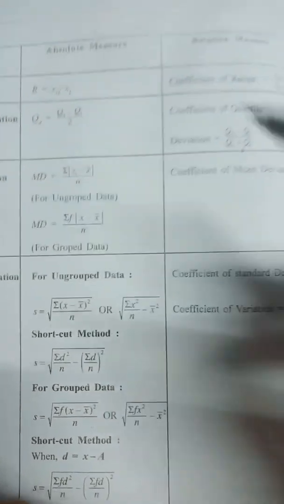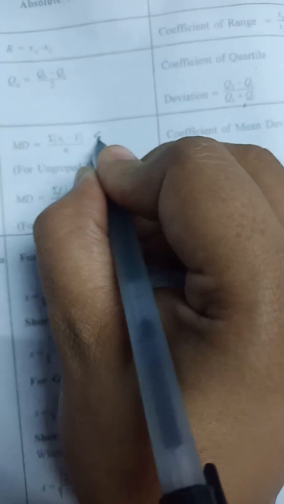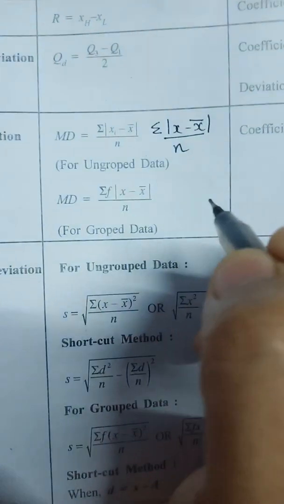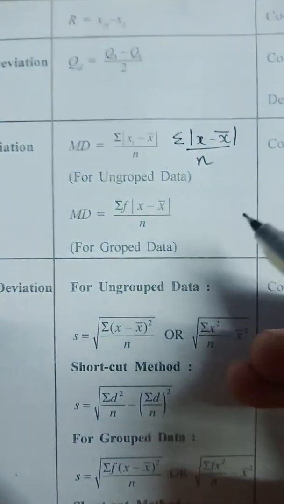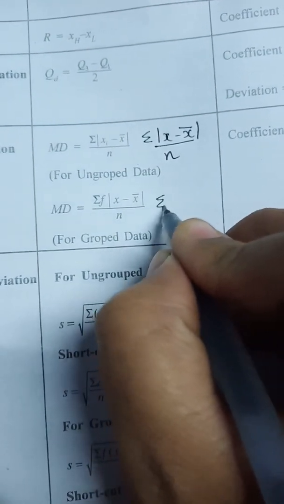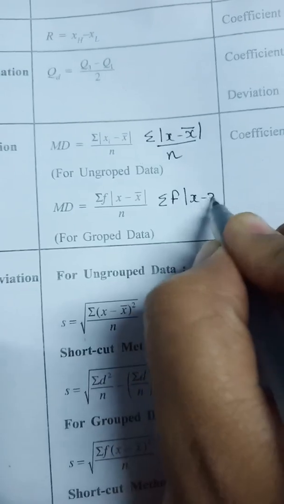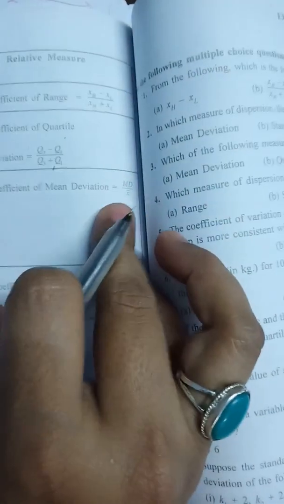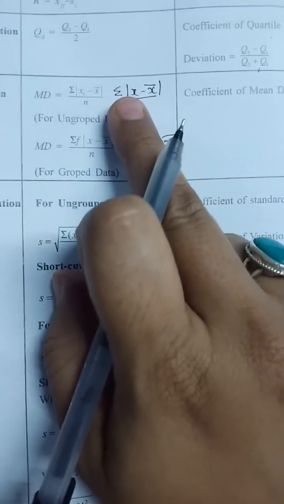Mean deviation equals sigma modulus of X minus mean upon N. This is for ungrouped data, when only the observations are given. For grouped data, sigma F comes in, F for frequency, and then it is the same, divided by N. Is that clear? And the coefficient of mean deviation will always be the same, mean deviation divided by mean. You only have to remember that when the frequency is given along with the observation, you use the grouped formula. If only the observations are there, you use the ungrouped formula.